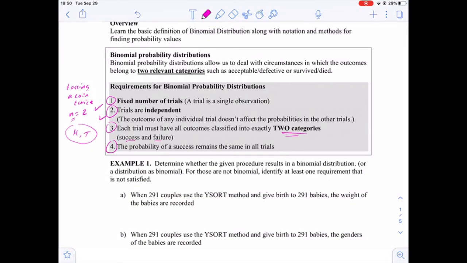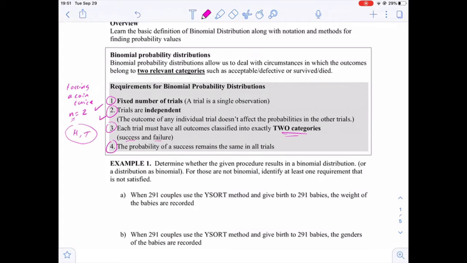Now the fourth requirement is that the probability of a success remains the same in all trials. So for example, in the first toss, the probability of getting head is 1/2. The probability of getting tail is 1/2. In the second toss or second trial, we still have the same probability. The probability of getting head on the second toss is 1/2. The probability of getting tail is the same thing.